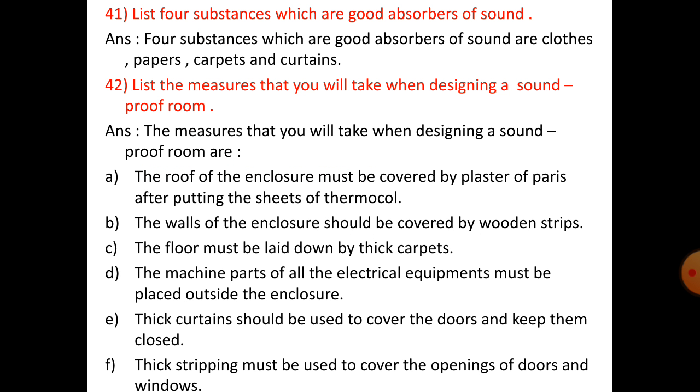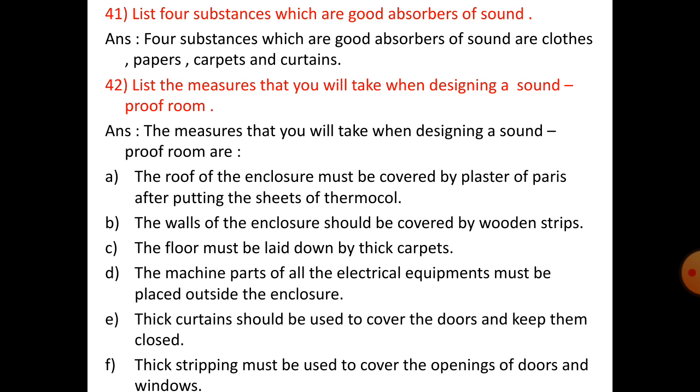Number 41. List 4 substances which are good absorbers of sound. Four substances which are good absorbers of sound are clothes, paper, carpets and curtains. Number 42. List the measures that you will take when designing a soundproof room.